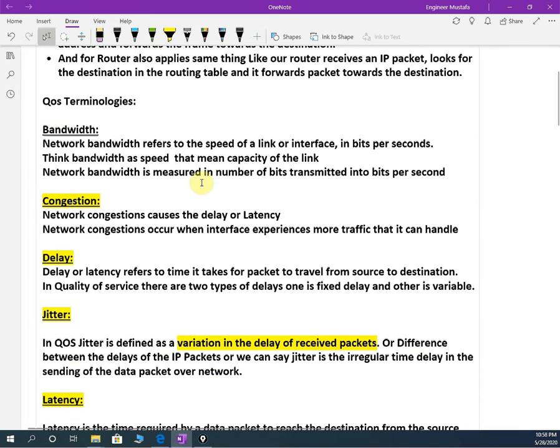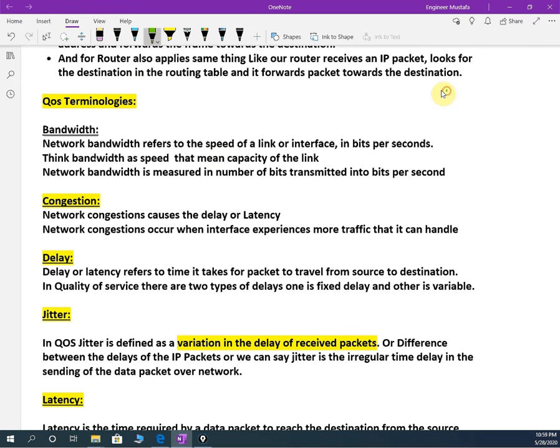Okay, so now we will see some quality of service terminology. Let me highlight this color. First we need to know what bandwidth is. This is basic; we just need to have the idea. Network bandwidth refers to the speed of the link or interface.